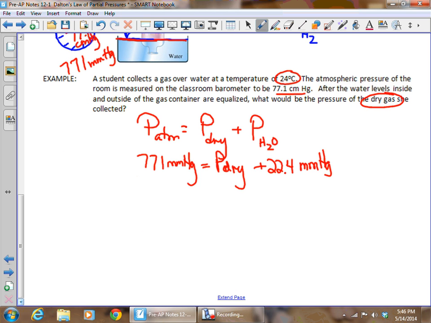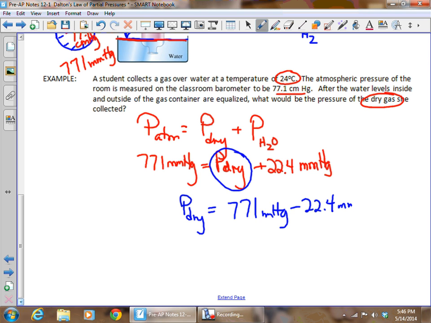So now to solve for our dry pressure, we're simply going to subtract 22.4 millimeters of mercury from both sides. So the pressure of the dry gas is going to be 771 millimeters of mercury minus the 22.4 millimeters of mercury. We subtracted that from both sides. Once we did that, it reduced to 0 on this side, and subtracting it from this side, we end up with 748.6 millimeters of mercury.